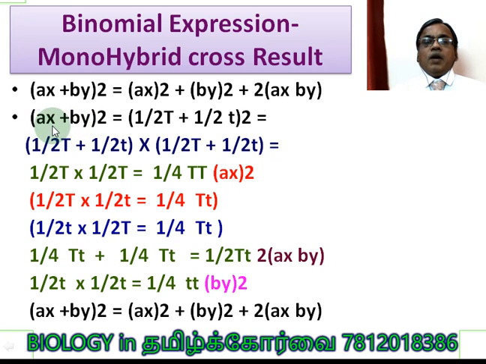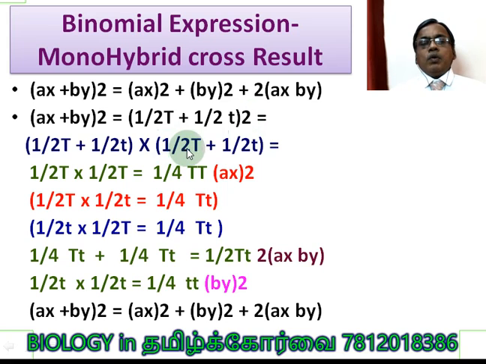x and y stand for half and half. So (1/2 capital T plus 1/2 small t) whole square is equal to, now we are multiplying (1/2 capital T plus 1/2 small t) into the same, because it is a square, you know.